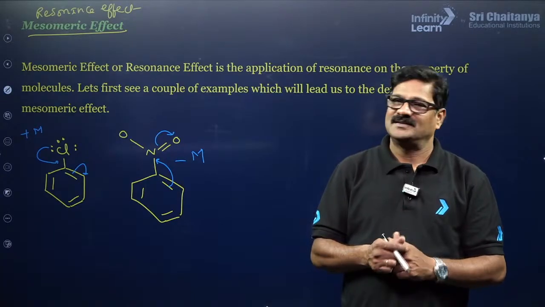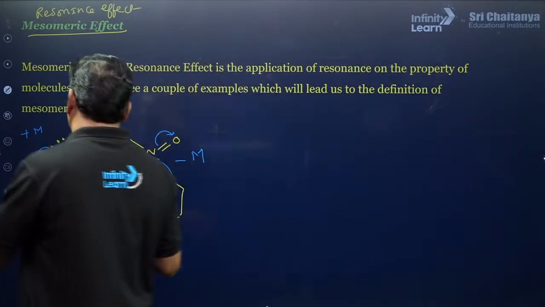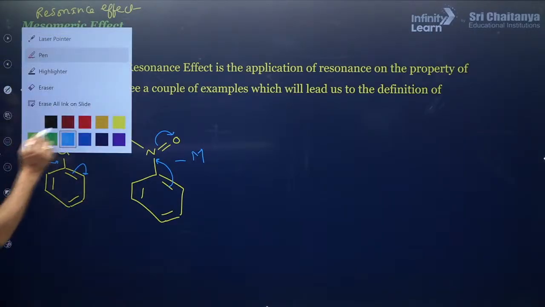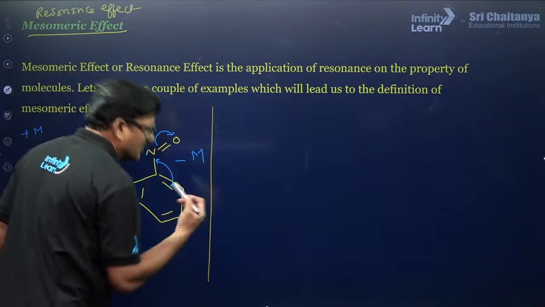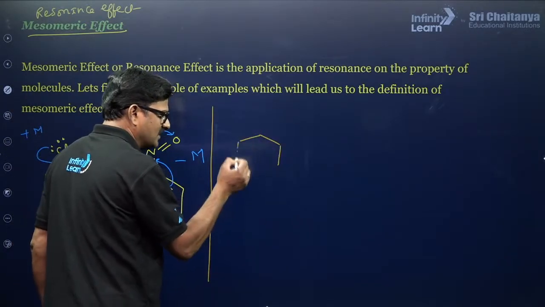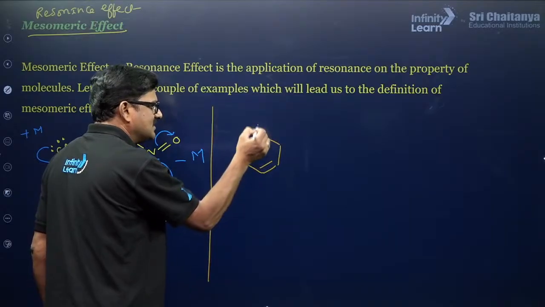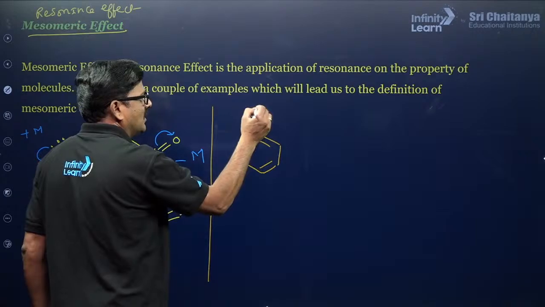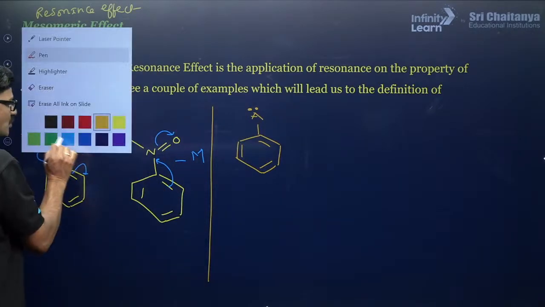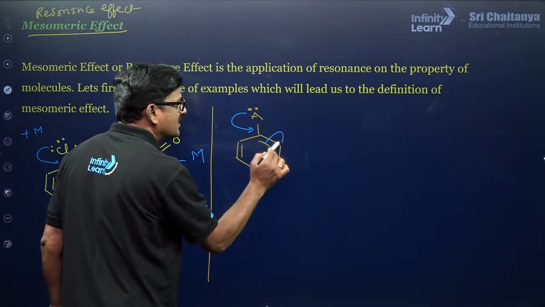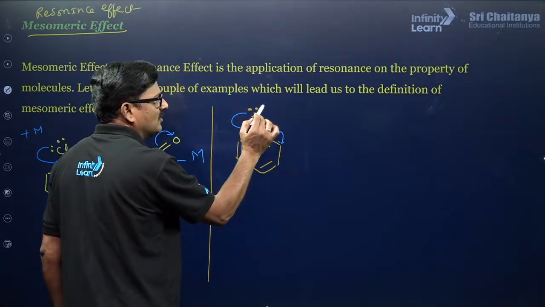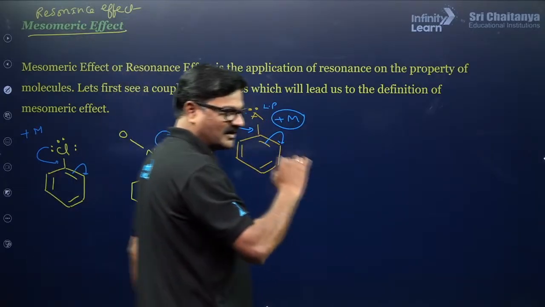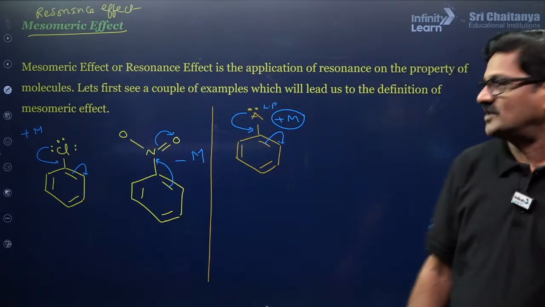Okay, Tribeni Roy. Let us talk about the trick to understand the positive mesomeric effect and the negative mesomeric effect. It is pretty simple. If a group is attached to the benzene and this element has a lone pair of electrons, and this lone pair gives the electron to the ring, the lone pair is the key point. The electronegative atom carrying the lone pair is going to show the positive mesomeric effect. That is the trick I want to give you, my dear students.